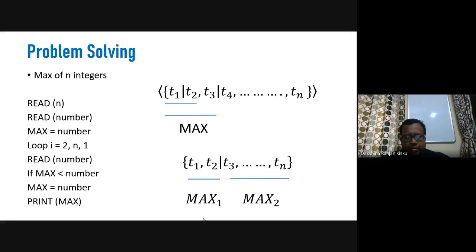Okay, so our task is to design the solution of the given problem in such a way that we can easily convert these steps into a program. So the programming language may be anything. Programming language may be a procedural programming language. Programming language may be an object oriented programming language.